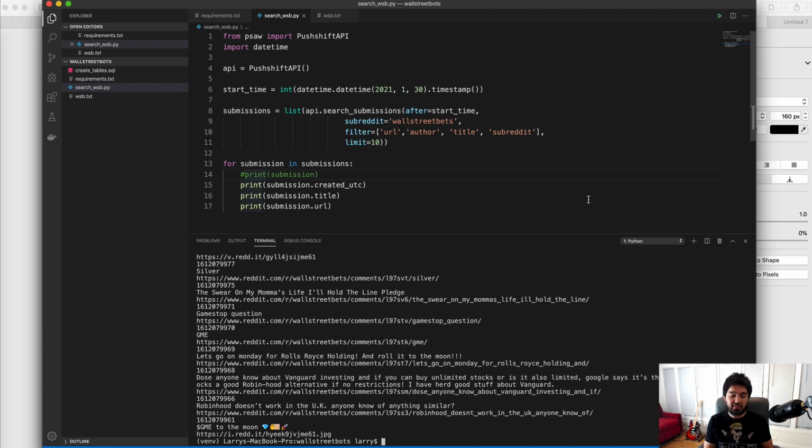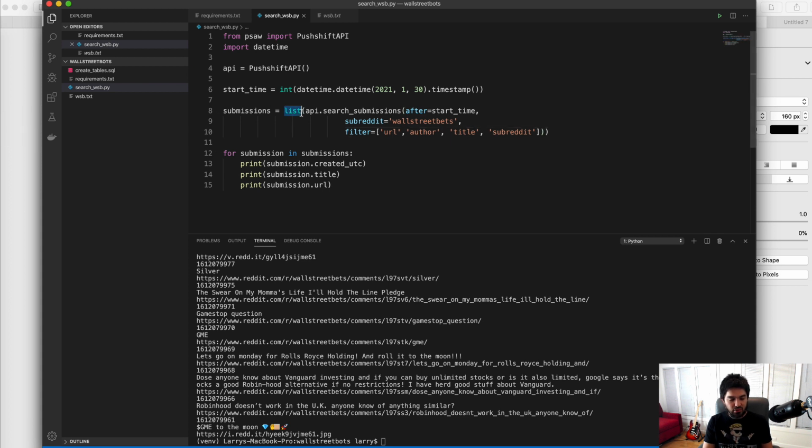So let's modify this a little bit more. I don't just want 10, I want a lot of them. I want every single one from January 30th of 2021. I want to see what everyone talked about today and see if we can find anything interesting in there. And so I'm going to do that and run this. And here is one note on this.